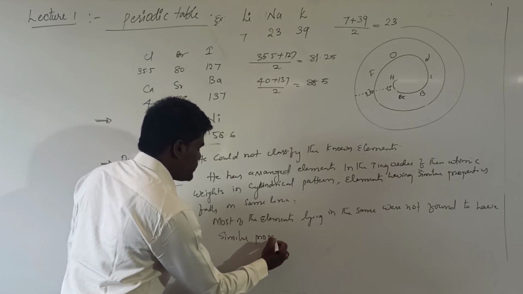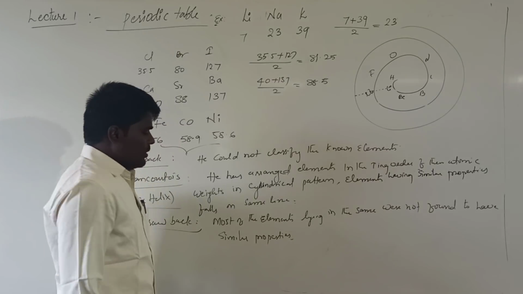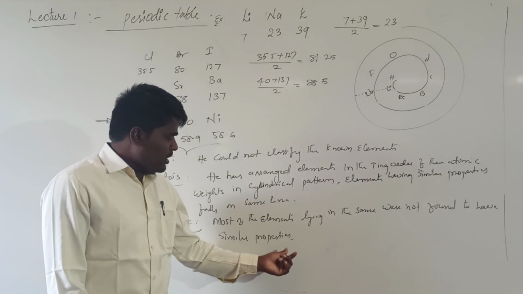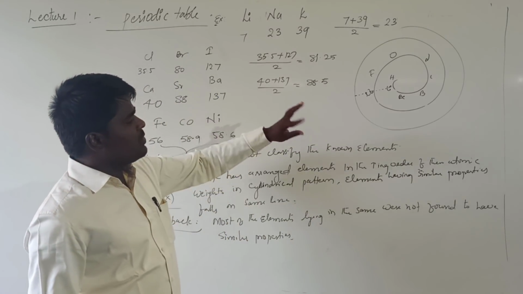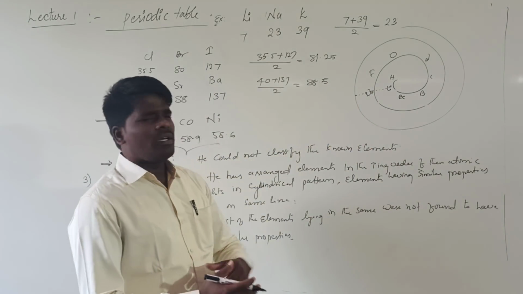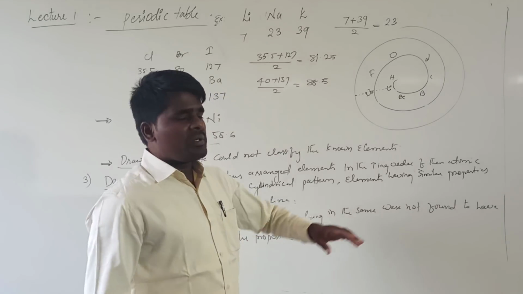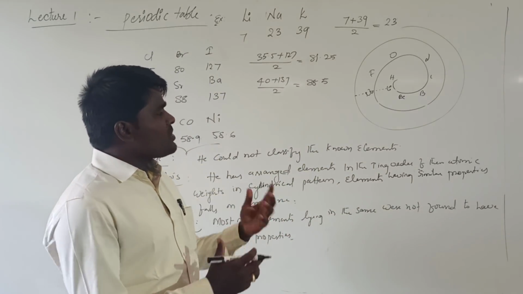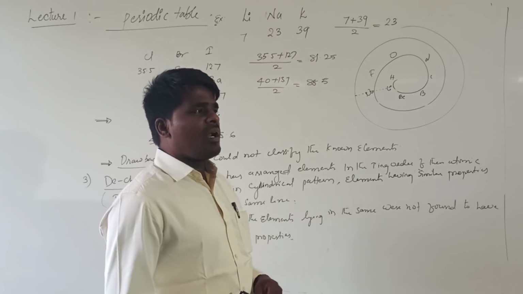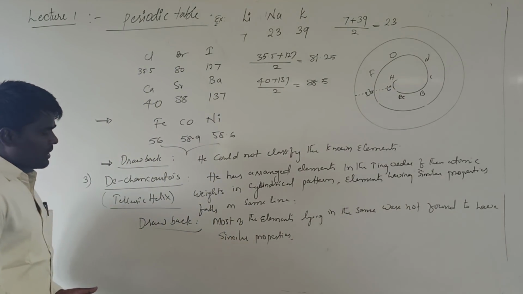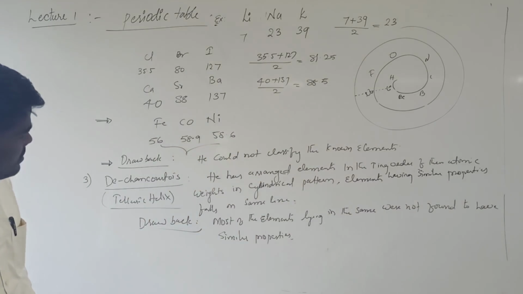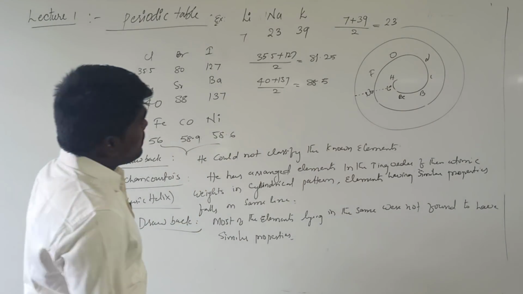The purpose of classification is that all the elements with similar properties should come in one line. Even though he was able to arrange the elements in a cylindrical pattern where elements having similar properties fall in one line, most of the elements coming under one line do not have the same properties. That was the main drawback of this particular classification, which is de Chancourtois's classification.